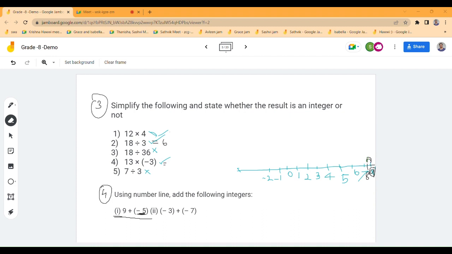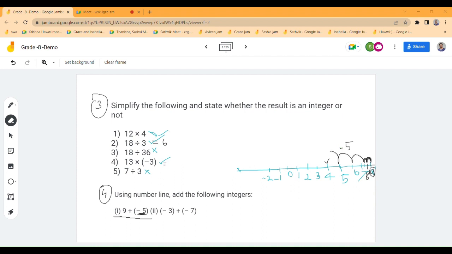How many jumps we need to do? You just see here. From 9 we'll start. We'll come to 8, then to 7. So 2 times we jumped. 3, 4, 5. 5 times we have to jump backwards, because it's minus 5, right? Yes, ma'am. You have to jump 5 times backwards from 9.